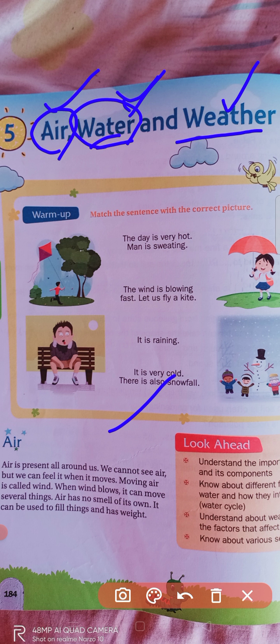It may rain, and they say the rainfall will continue for about 2 to 3 days, right? The weather forecast announces those things, the news about weather.